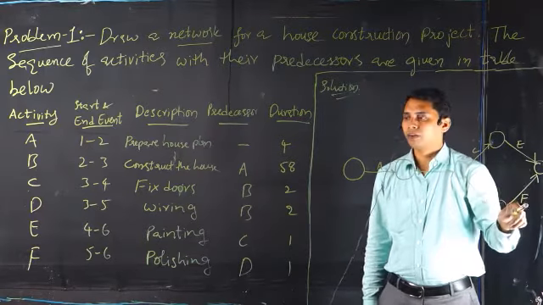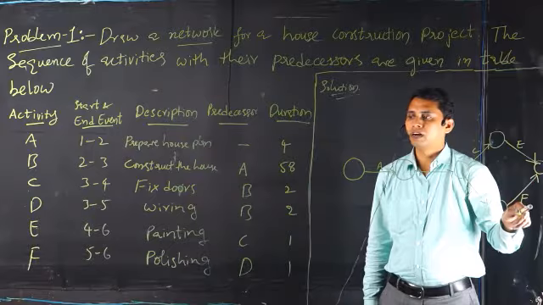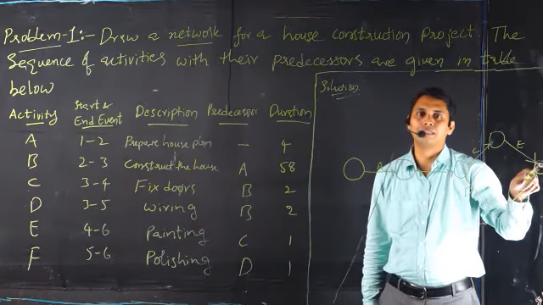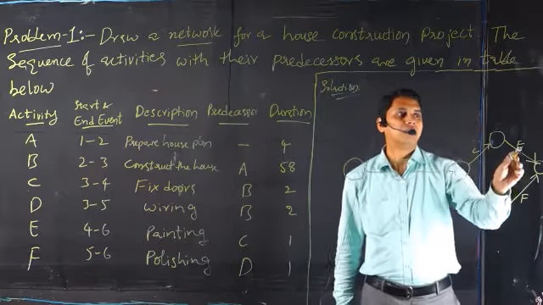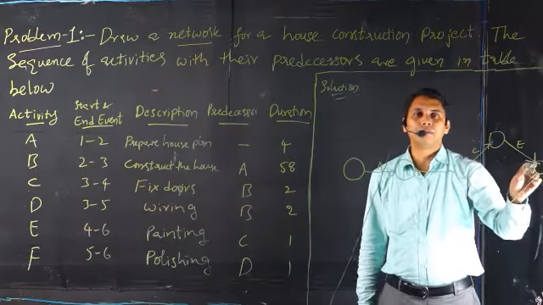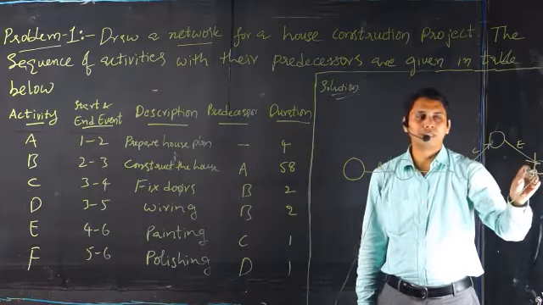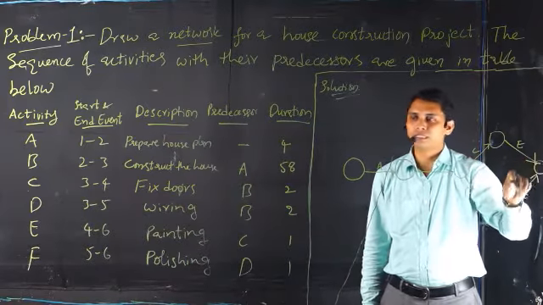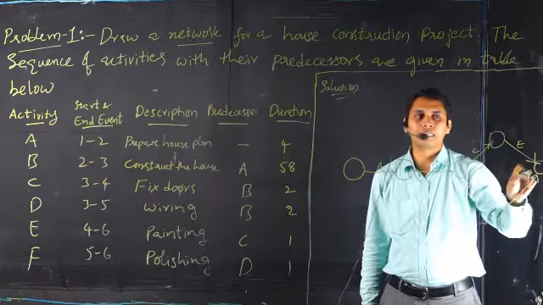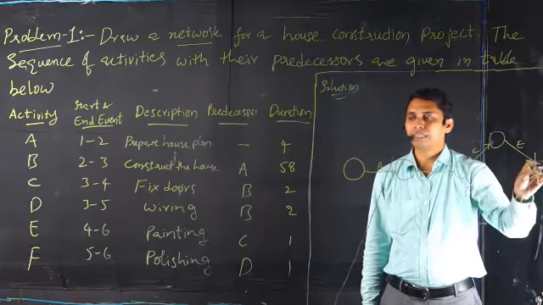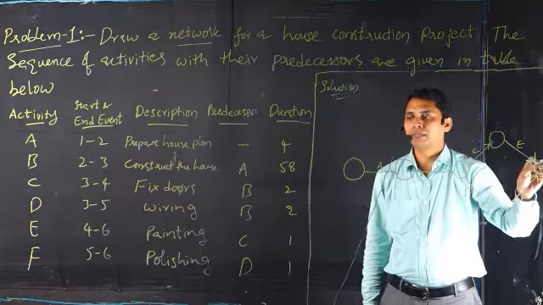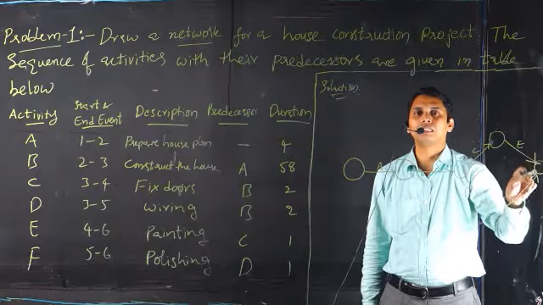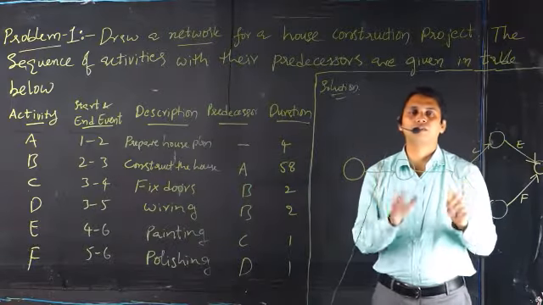Now at the end, only after painting and polishing are both completed is the project said to be complete. By the time the polishing is completed, the painting will also be completed, and only then is the construction of the house complete.